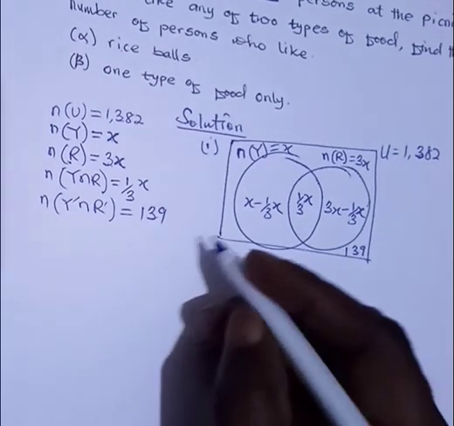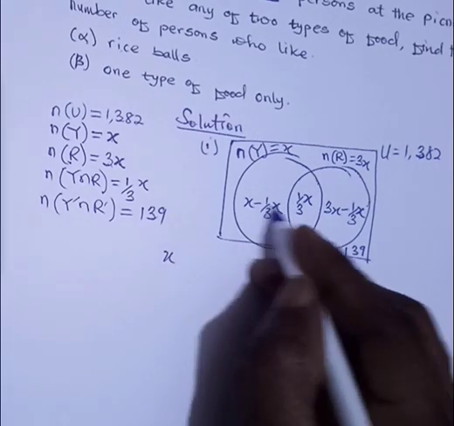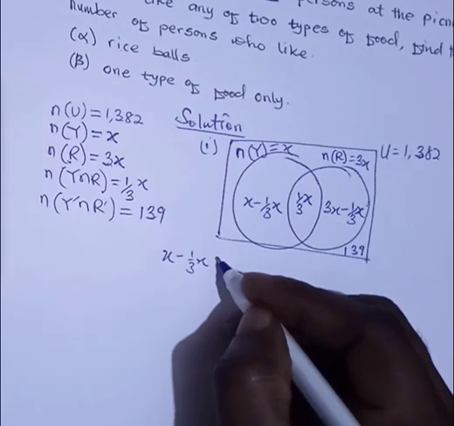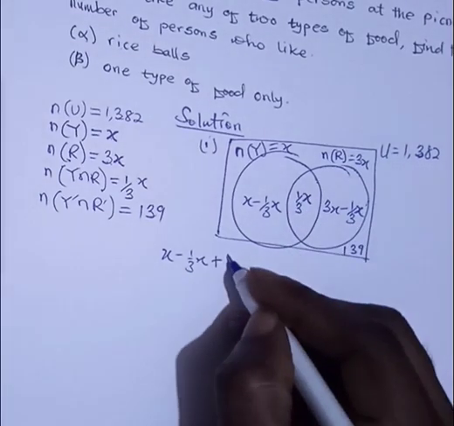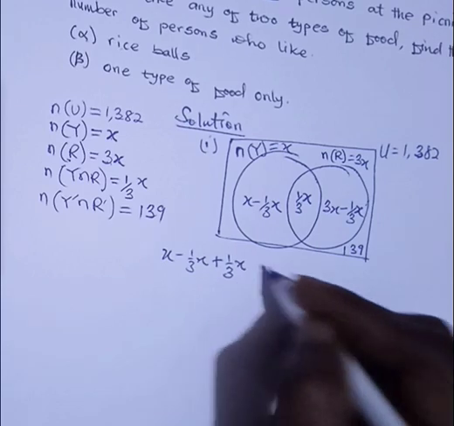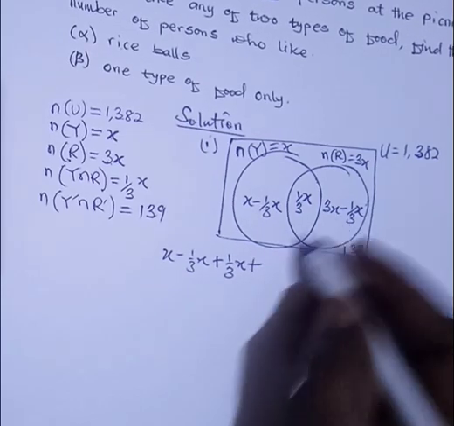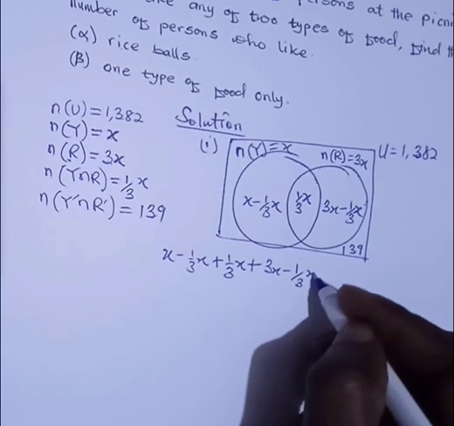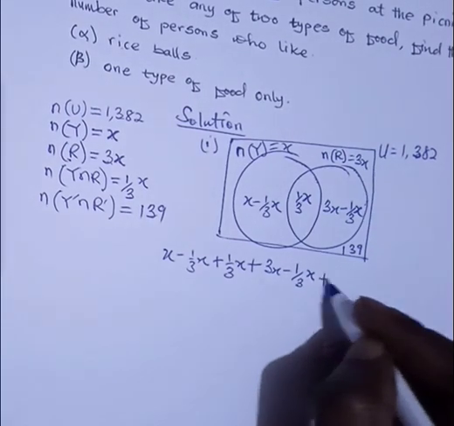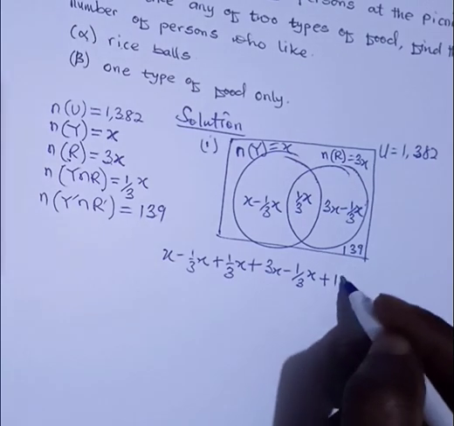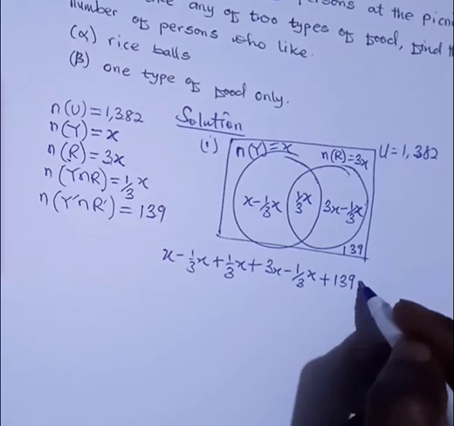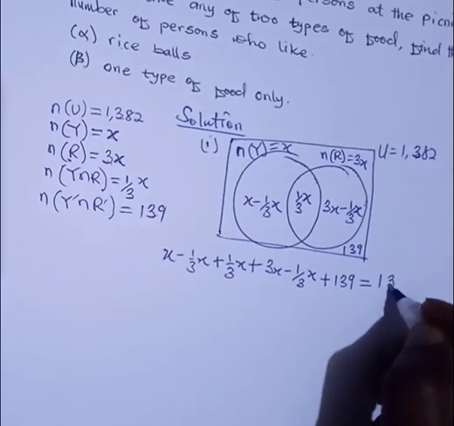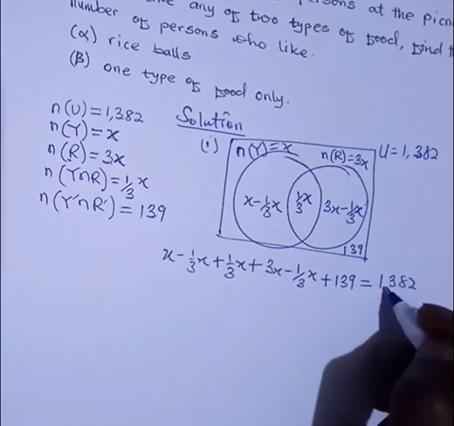So I will just write x here, minus 1/3 x, plus 3x, minus 1/3 x, plus 9, which is equal to 1382.